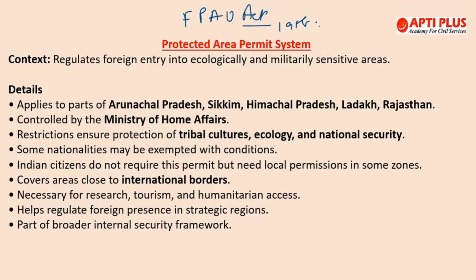So this is usually time bound and valid for specific routes and tourist circuits, like if somebody is going to a sensitive zone in a particular area near the international borders, and minimum 2 person groups via registered tour operators are allowed under this. Now, which are the areas that are under the PAP as of 2025? The states are Arunachal Pradesh, Sikkim, Himachal Pradesh, Ladakh, Rajasthan. This is controlled by the Ministry of Home Affairs, of course, and this is completely different from RAP or Restricted Area Permit, because that mainly applies to Andaman and Nicobar Islands and parts of Sikkim. The policies are similar, but the permits are different.